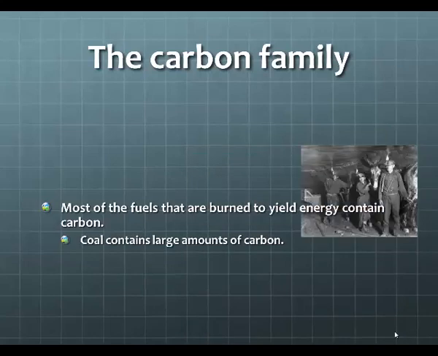Coal contains large amounts of carbon. So we mine coal, and then we send coal to areas that generate electricity. Specifically, coal-fired power plants burn that coal to produce electricity.